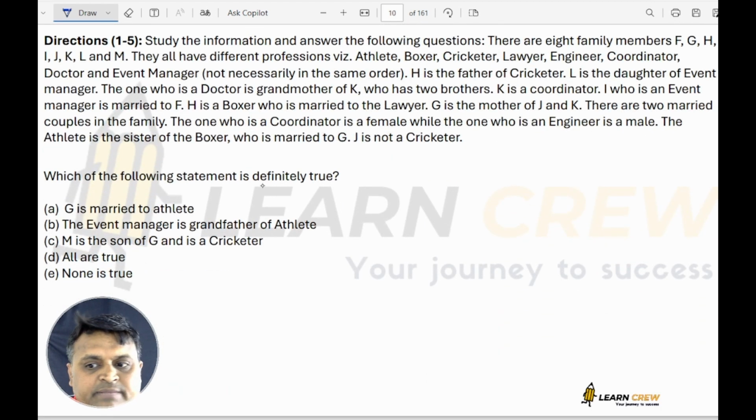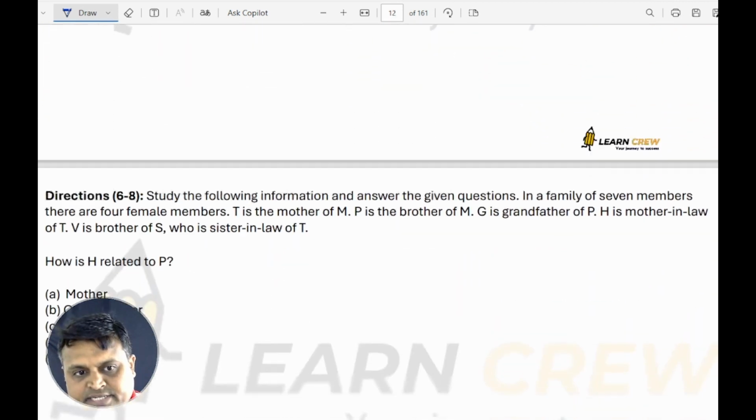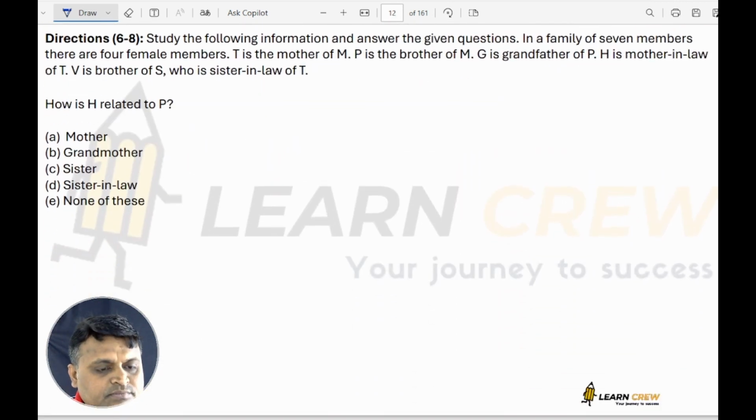Now next. Which of the following statements is definitely true? G is married to athlete is wrong. G is married to H. H is not an athlete. H is a boxer. The event manager is grandfather of athlete, wrong. M is the son of G and is a cricketer is correct. So answer C is correct. Now, next puzzle.